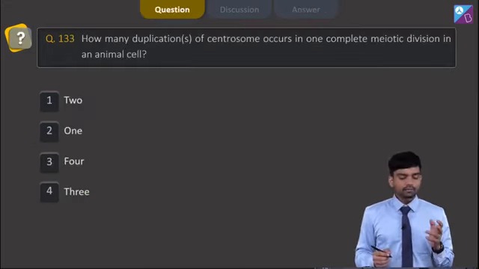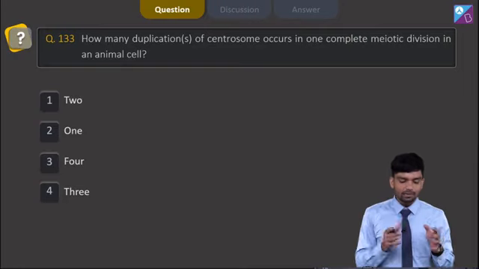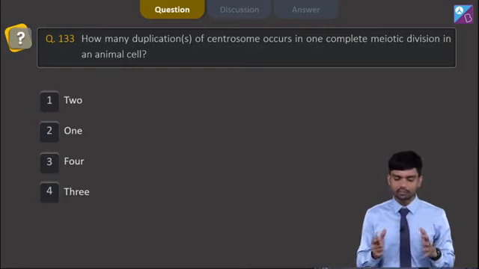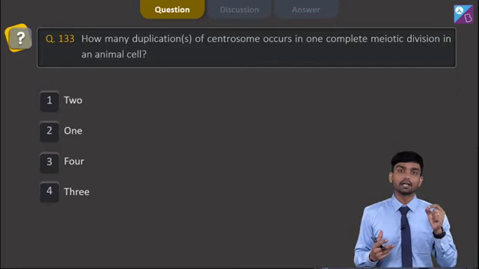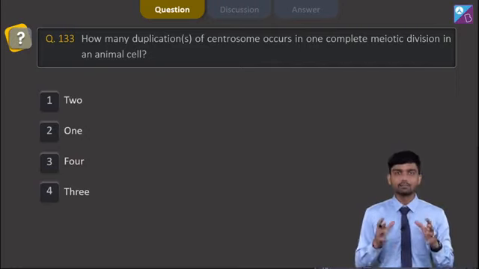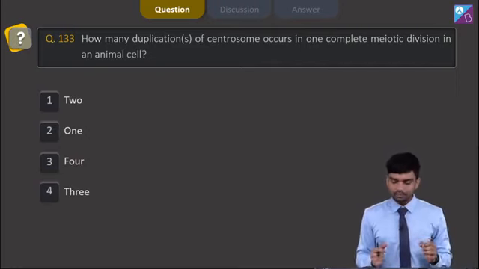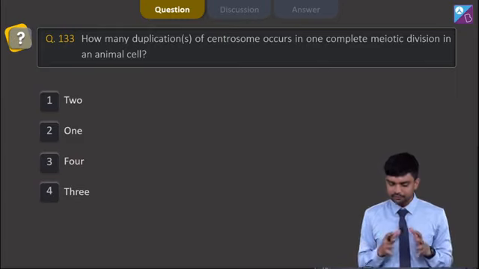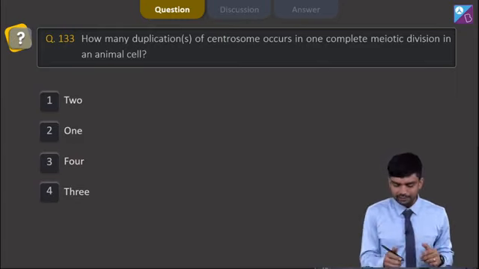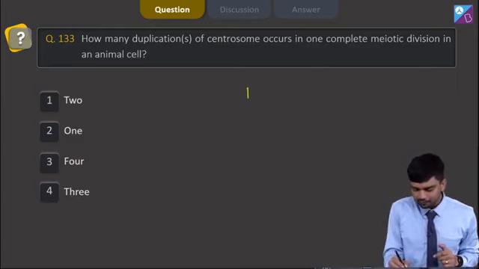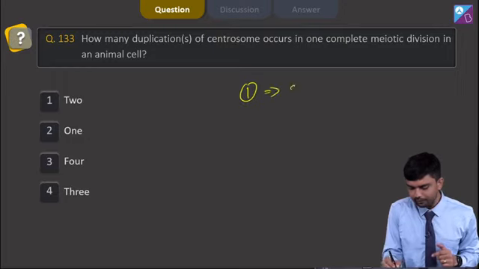We move to question number 133, which says how many duplications of centrosome occur in one complete meiotic division in an animal cell. Understand, centrosome, which actually consists of two cylindrical structures which are called as centrioles, helps in cell division, and for a meiotic division, first duplication of centrosome occurs during S phase.